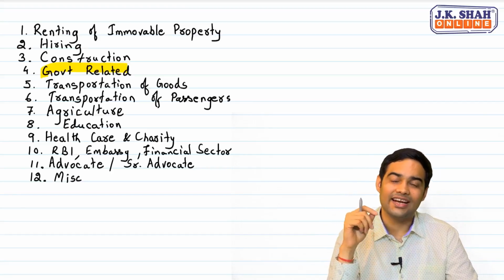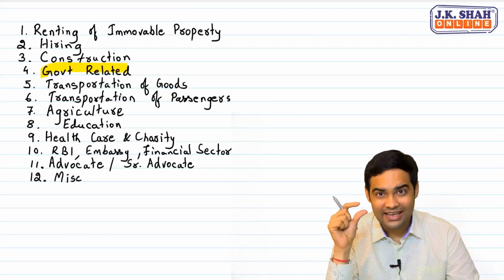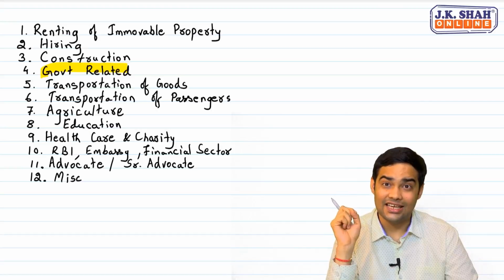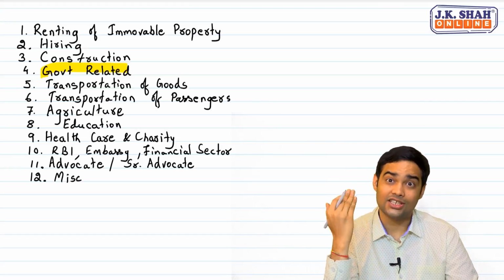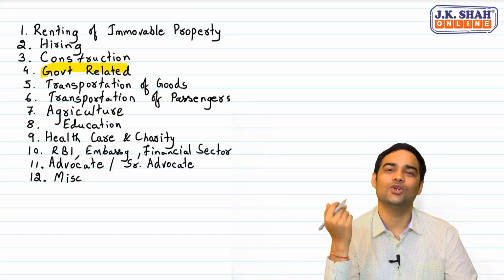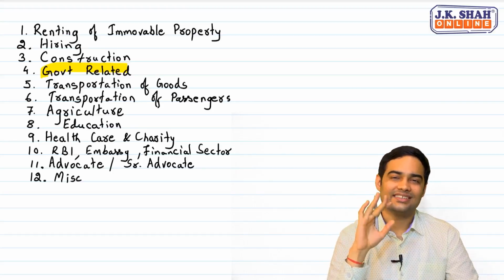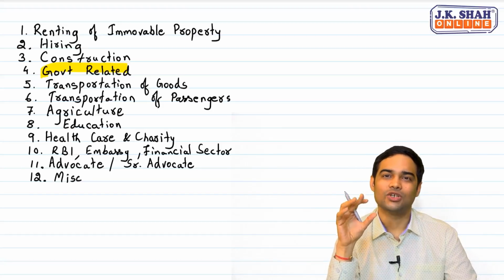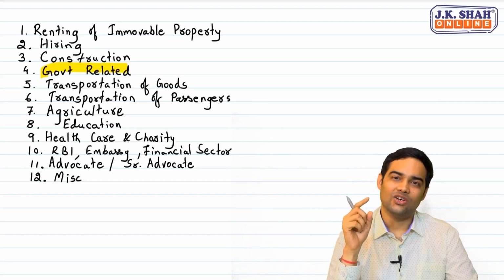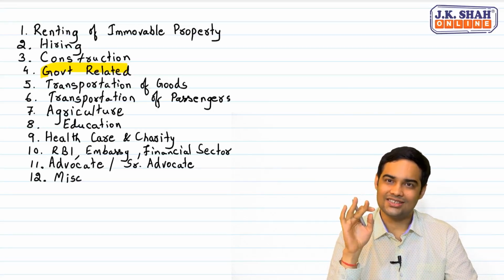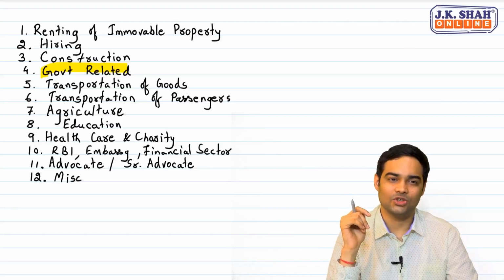And don't forget, where government is paying a share of flight ticket in regional connectivity scheme, Udan scheme, Ude Desh Ka Aam Nagrik, in such that scheme where government is paying a fee to airline operators, exemption is available. So this was about transportation of passengers. And don't forget cruise. Cruise is taxable, but public transportation vessel will be exempt from GST.